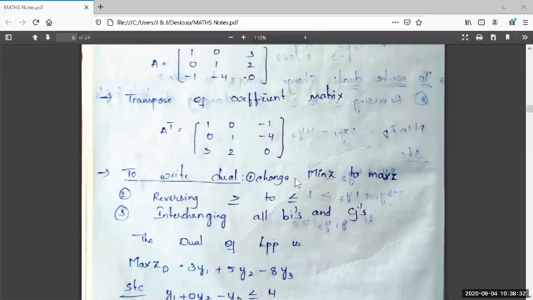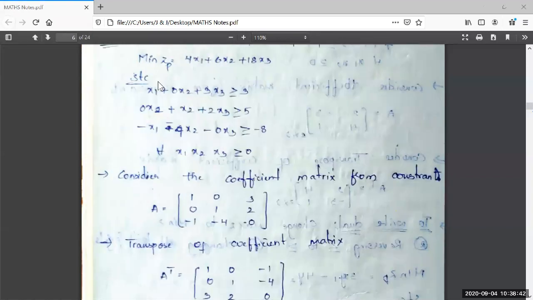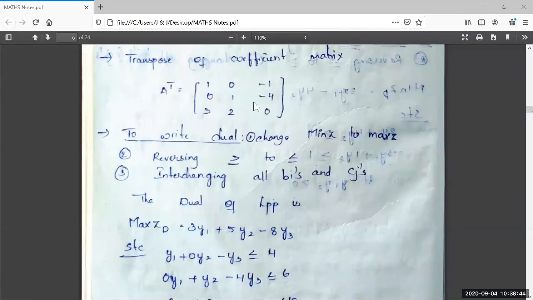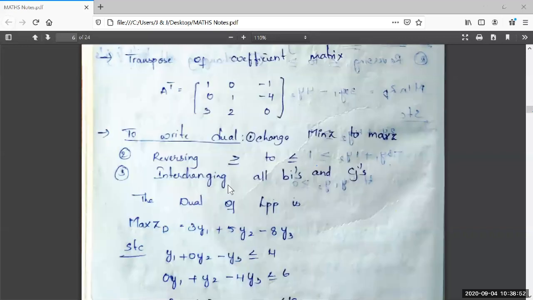Again, keep these points in mind. To write the dual, change minimum z to max z. As our primal LPP is of minimum type, we should write it as maximum type. The second step is reversing these greater than or equal to to lesser than or equal to, and interchanging bi's and cj's.